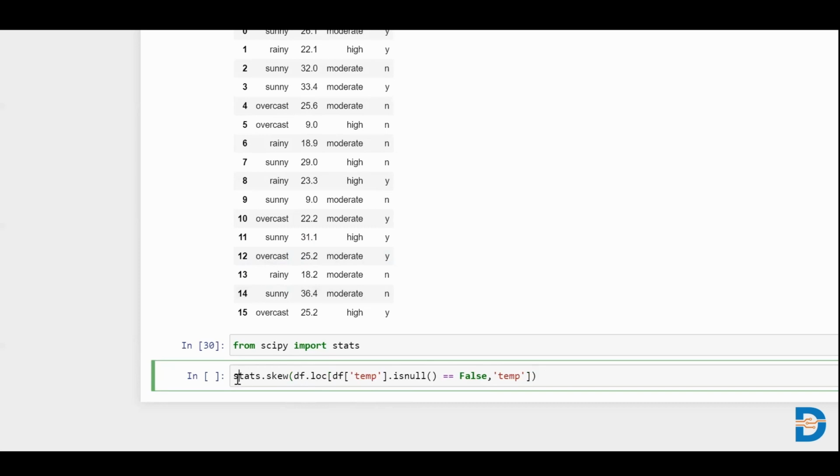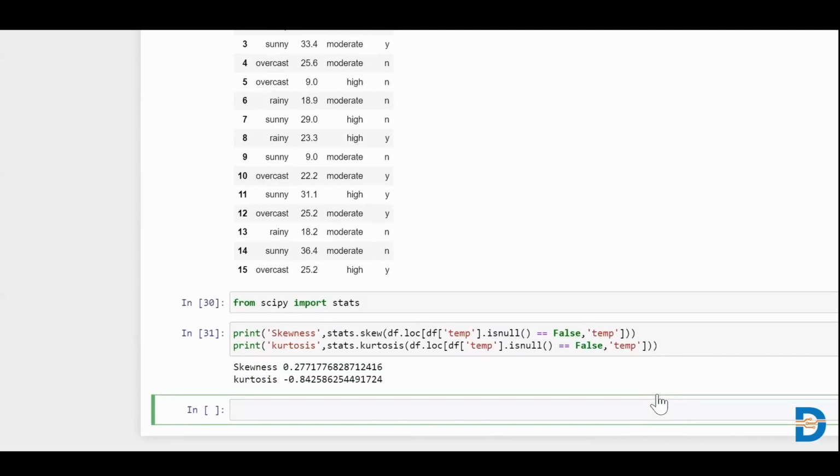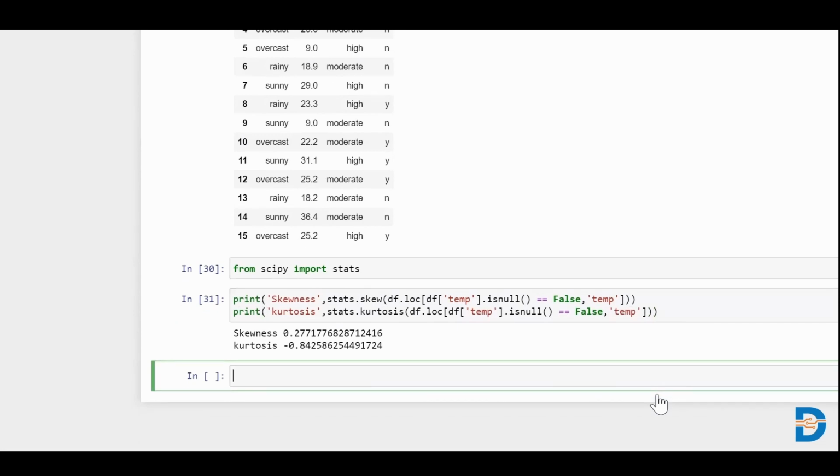Then I'll print the skewness, and then calculate the kurtosis as well. Let's check. The skewness of the system is 0.27 and the kurtosis is minus 0.84.